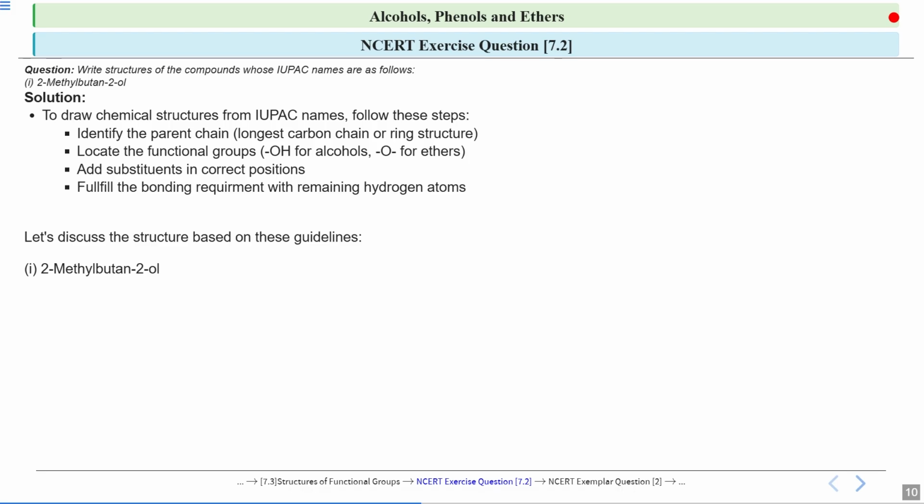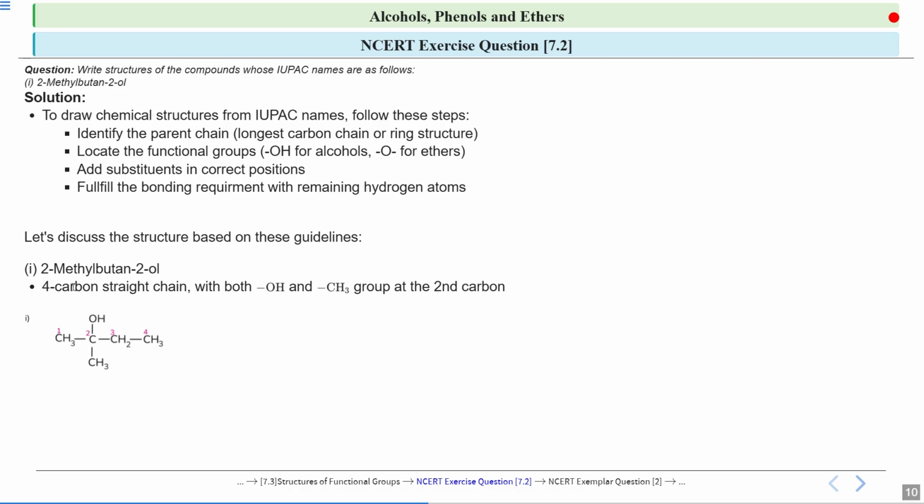So first we have 2-methyl-butane-2-ol. Let's look at this first name. Here there is butane, so there must be 4 carbon atoms, because if there are 4 carbon atoms, then the root word is butane. That means your longest carbon chain should have 4 carbon atoms. See, this is my longest carbon chain and it has 4 carbon atoms.